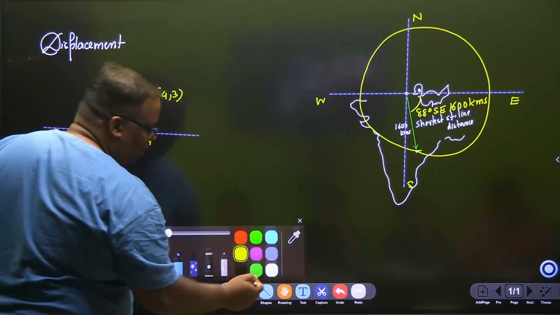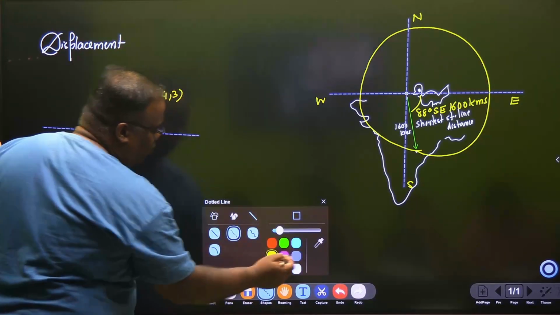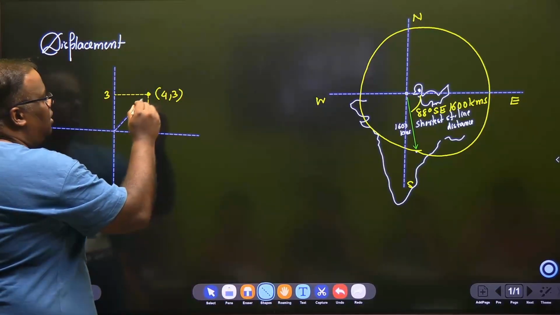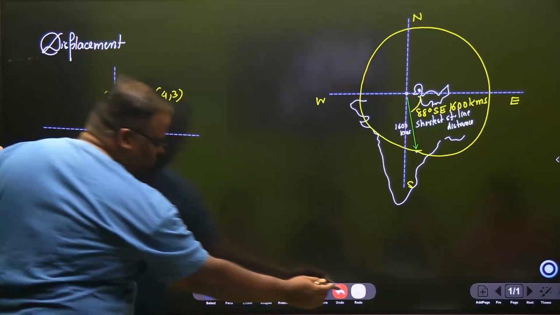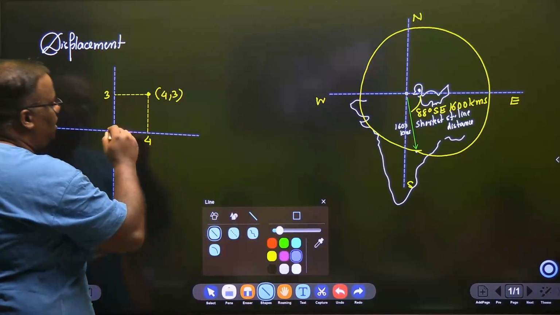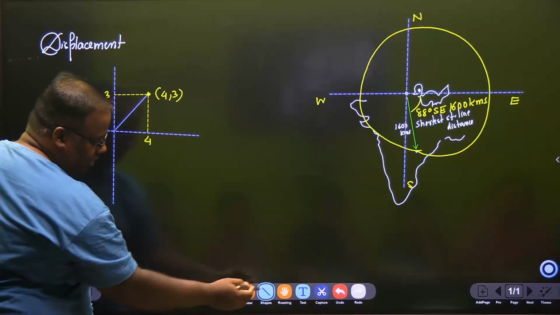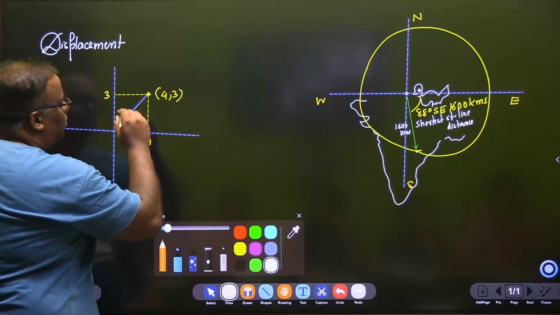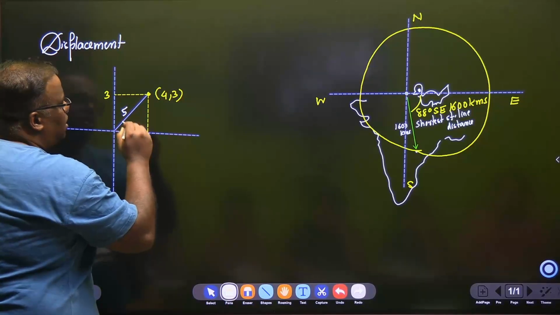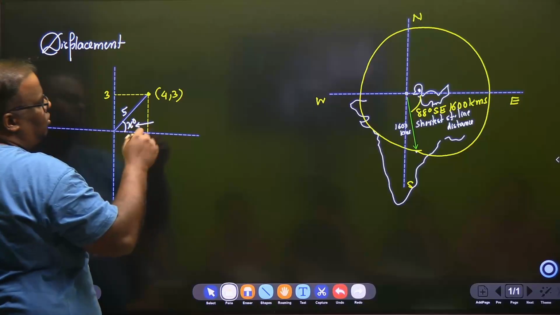But if you want to give it a polar method, we call this polar. If you want to give it a polar coordinate, so if it is 4 and 3, then how much should this be? This should be 5. I hope you know this. By Pythagoras theorem, this should be 5, okay? So if we say take 5 at some angle x degree, and you specify what x degree is, right?